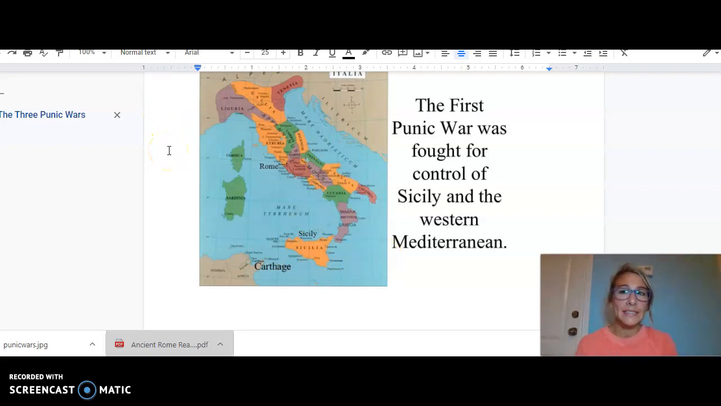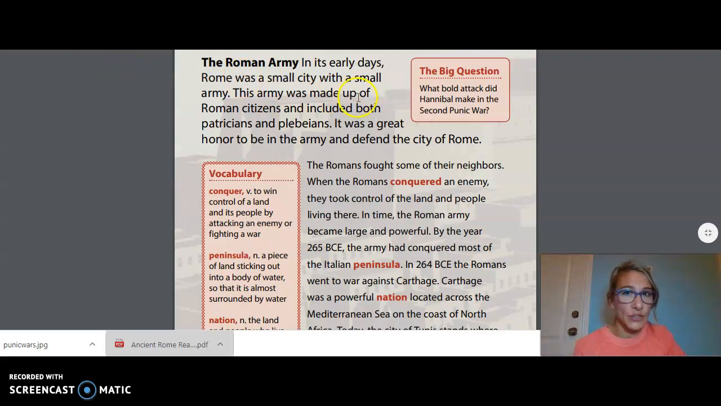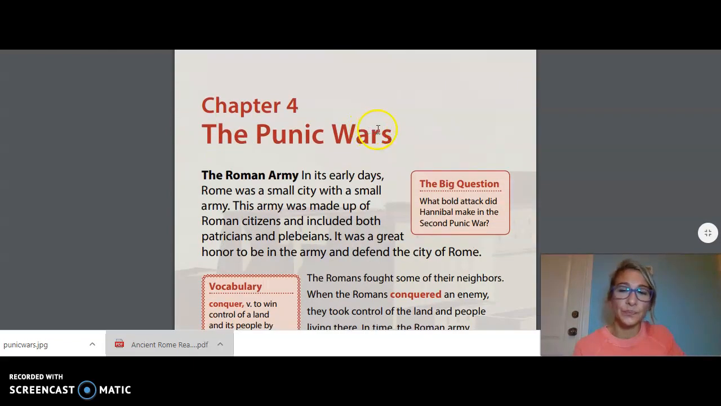Now, in the assignment in Bright Thinker, I included the PDF of the Ancient Rome Reader. So if you would like to have it open while I'm reading, you can read along with me. Or I am going to pull it up and I'll have it on the screen as well. So today we're only going to read about the first Punic War.